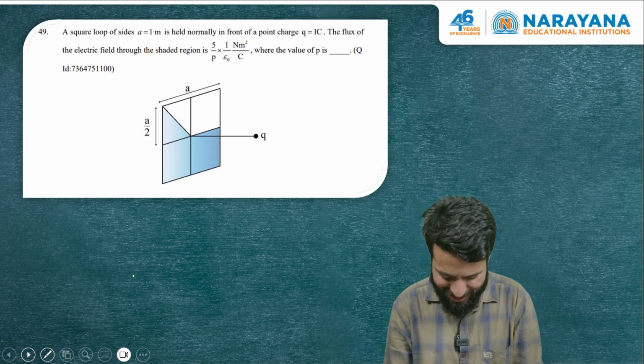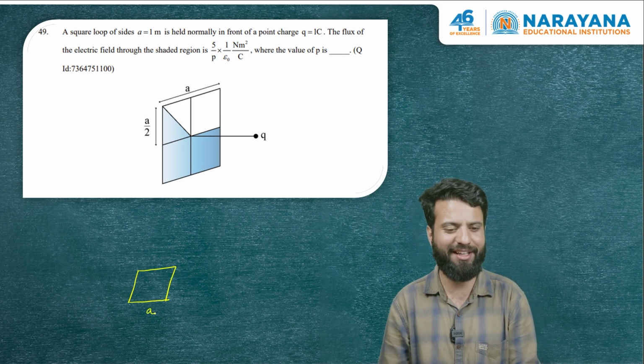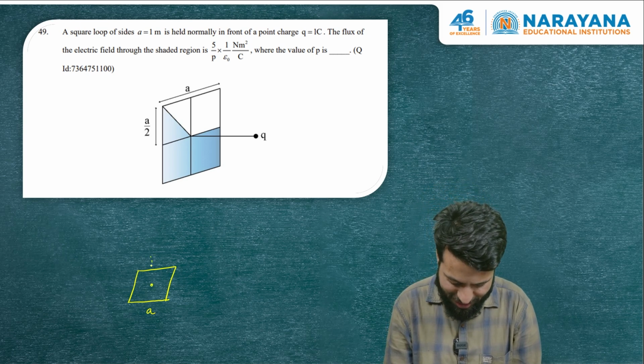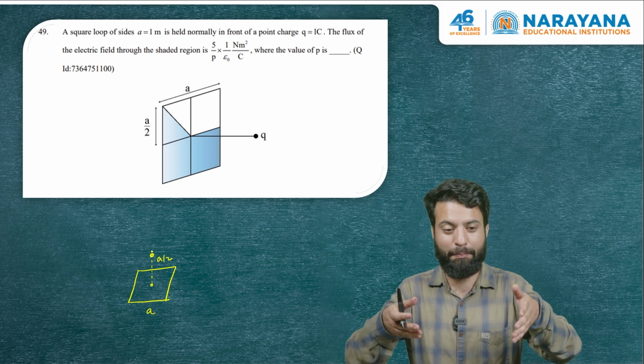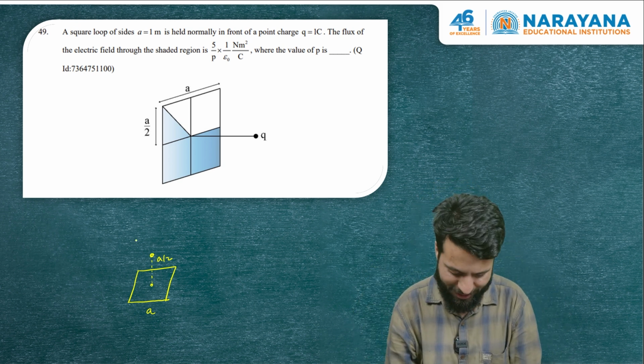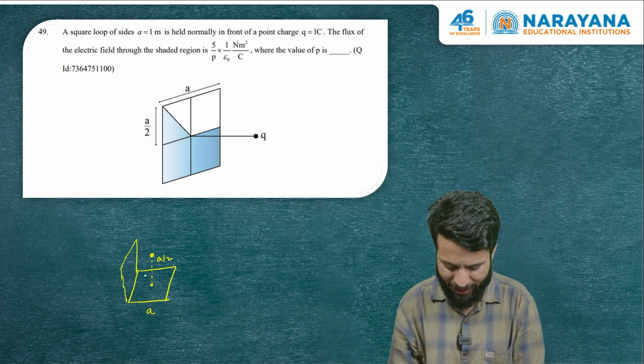There is a very famous result that if we have a square face of some side length A, and from the center, if the charge is at a height of A by 2, which basically means that if we complete this square on all sides, this charge which is at a height of A by 2 will be at the center of that enclosed cube.